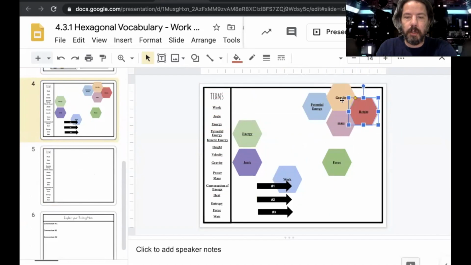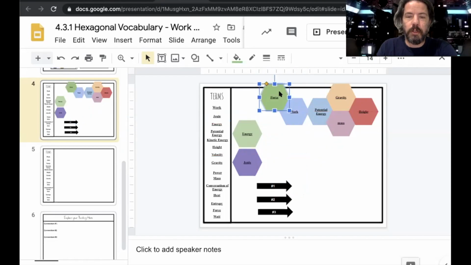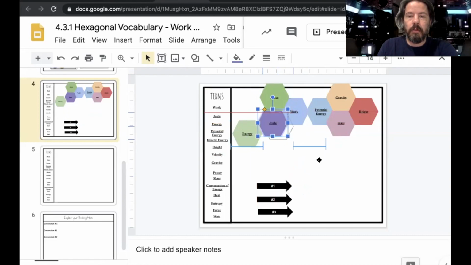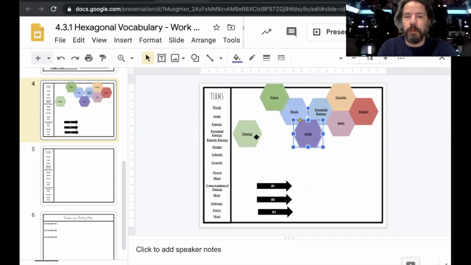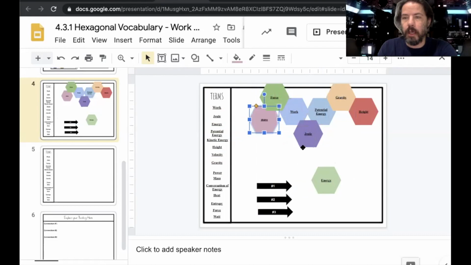But we also know that work is connected to potential energy, and we've got force, and we're missing one, so we may have to add one for distance. So these words are also connected. How are all these connected? We can actually connect this one over here, but how is it connected? You're going to connect all these and put them in a pattern.